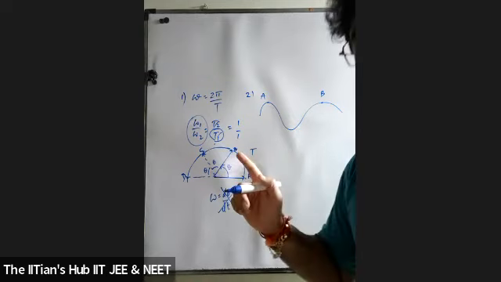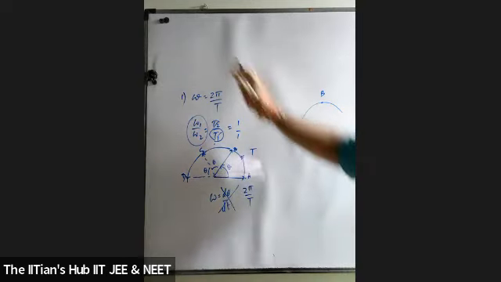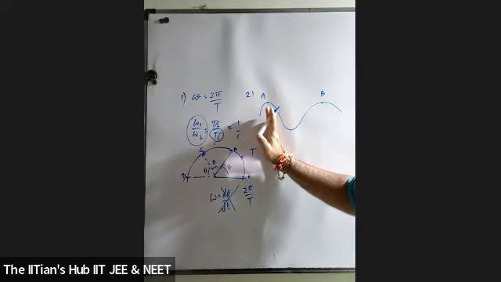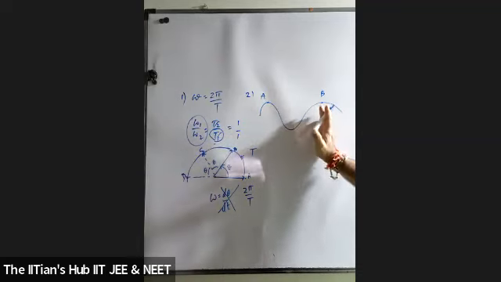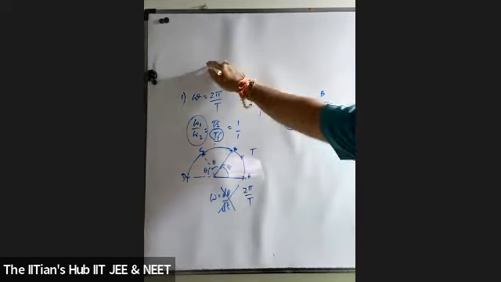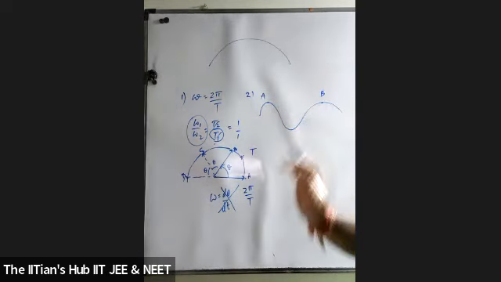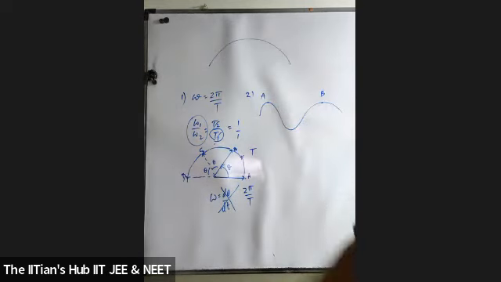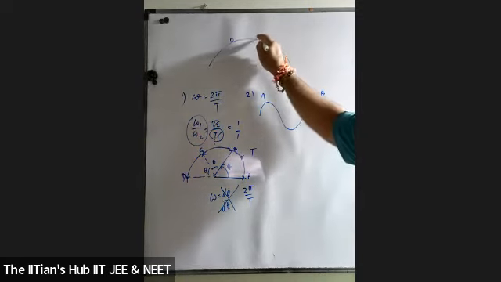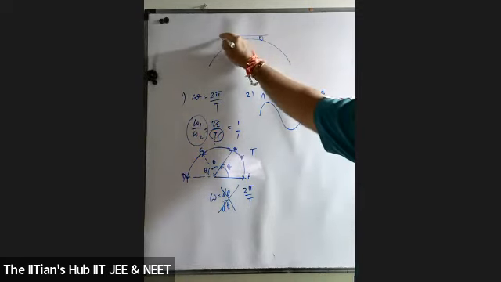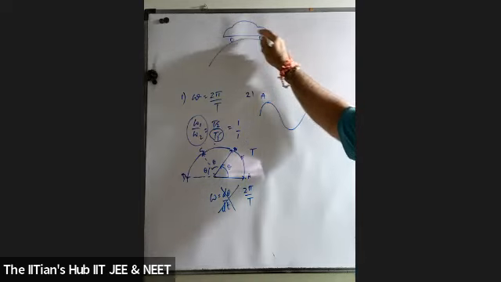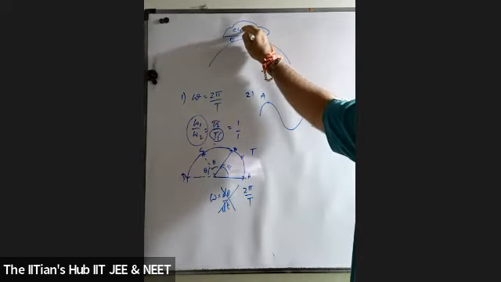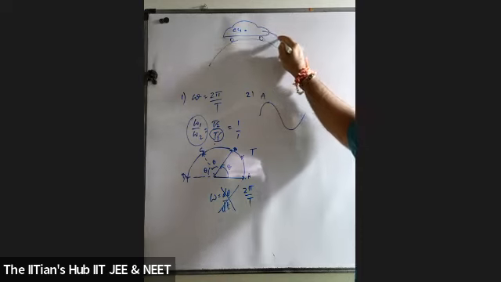Students, now listen carefully. Whenever such types of questions come, look, what do we call this? This is called a convex bridge. This is also a convex bridge. If I try to give you a convex bridge, students, listen carefully. Whenever you get questions on the convex bridge, and a car goes over a convex bridge, are you getting it? Then can you tell me what exactly the force acting is? This is the center of gravity of your car. Okay, the car is going to have a circular path.